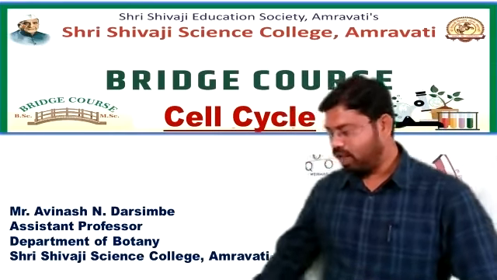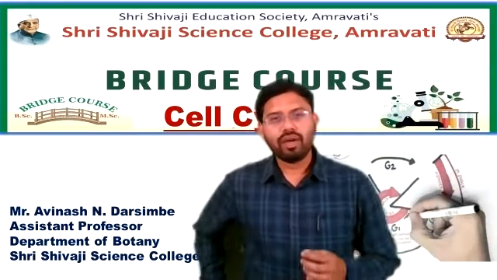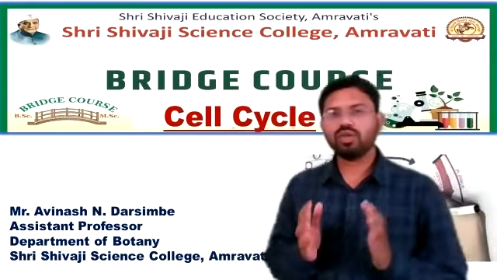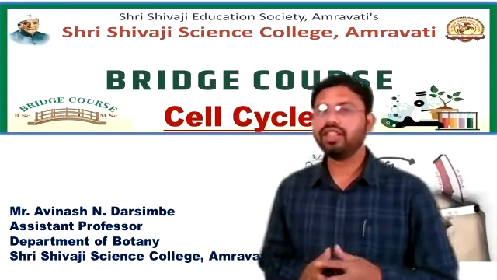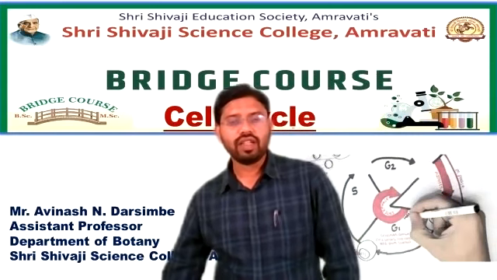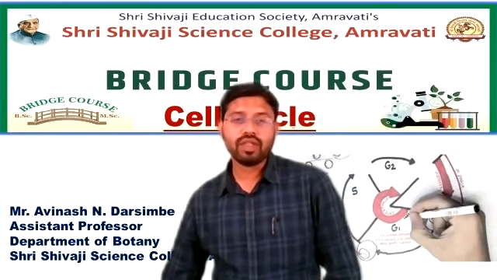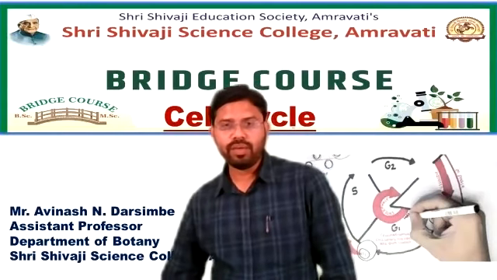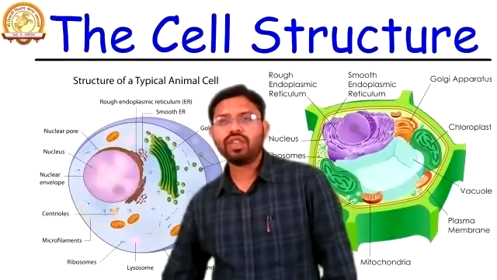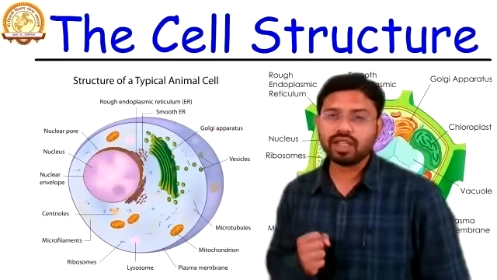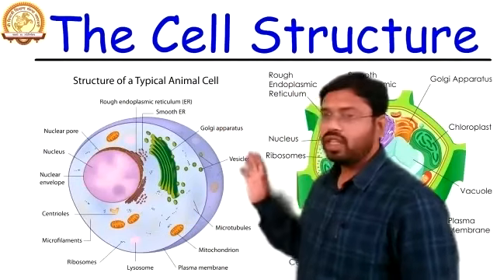So, dear students, before starting the cell cycle, we must know about the cell also. As in your previous lecture, you have studied that there are various types of cell organelles in a cell. First we should know what a cell is and what the structure of the cell is.